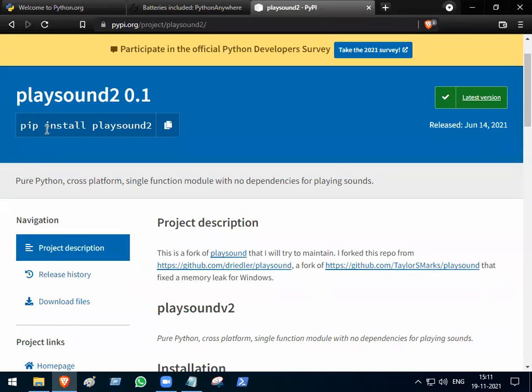PIP is the package manager for Python. What about Windows? I told you. Chocolatey. Chocolatey is the package manager for Windows. What about Linux and Mac OS? Homebrew. Many people, if I say it, will prepare and go. But in the company, they may ask, okay, the package manager for Python is what? PIP. What about Windows?